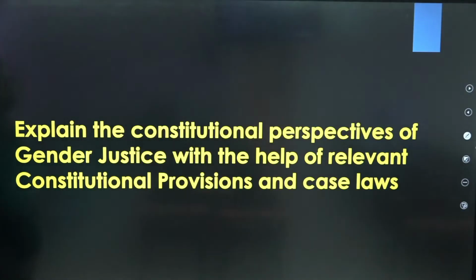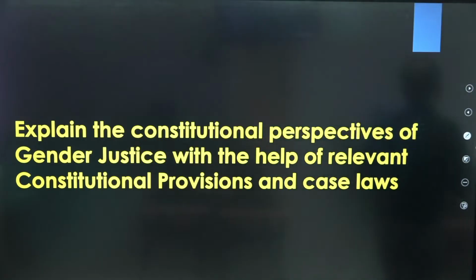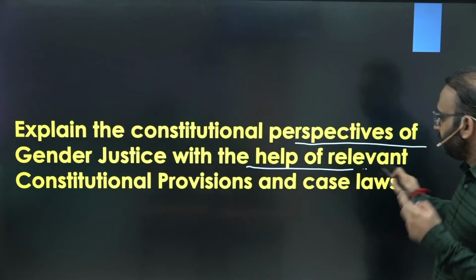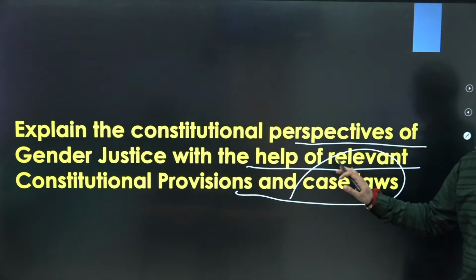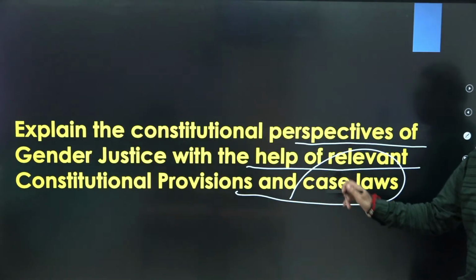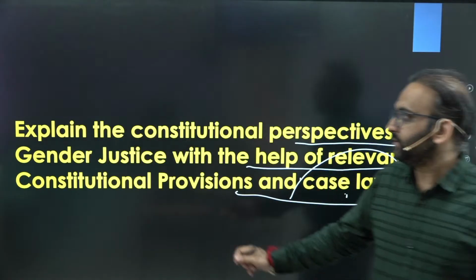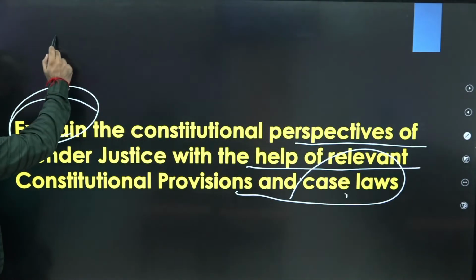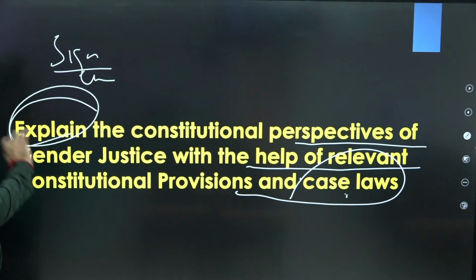So far so clear? Two or three more questions are left and it will be over. Now coming to the next question. Here it says: explain the constitutional perspective of gender justice with the help of relevant constitutional provisions and case laws. It means you have to mention constitutional provisions and also Supreme Court verdicts, case laws. So that should act as your examples, right? The question is itself saying so, and the tail word is explain. Do not analyze it here. Never ever mention significance or challenges here. Please. If you write it, marks will be deducted.